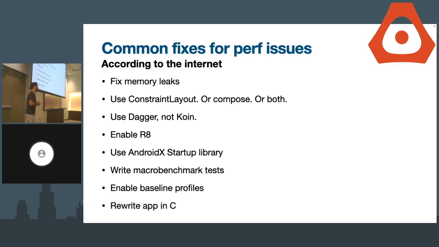Or you could also rewrite the app in C, because we all know C is really fast, right? So you have all this advice that you find online, and let's say you do all of this, maybe even rewriting the app in C. Does it mean your app will be faster? Does it mean that your performance problems are going to be solved? Not really, but like maybe, but probably not, because these things are important and you should probably do them.